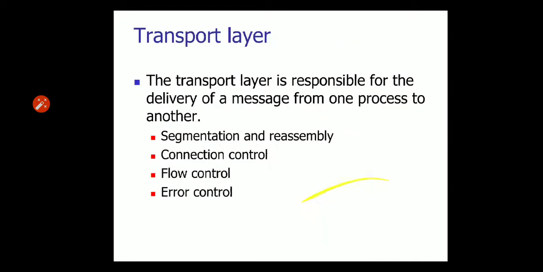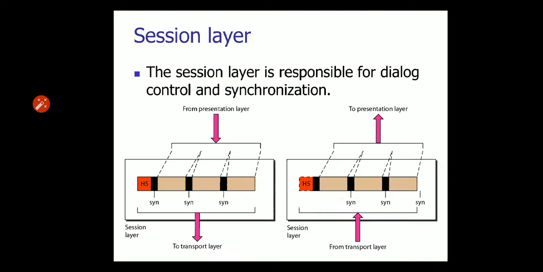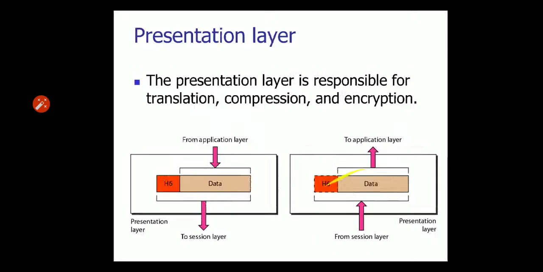Now next see the transport layer. The transport layer is responsible for the delivery of a message from one process to another. So here delivery goes from process to process. Now the session layer is responsible for dialogue control and synchronization. Then the presentation layer is responsible for translation, compression, and encryption for security purposes.